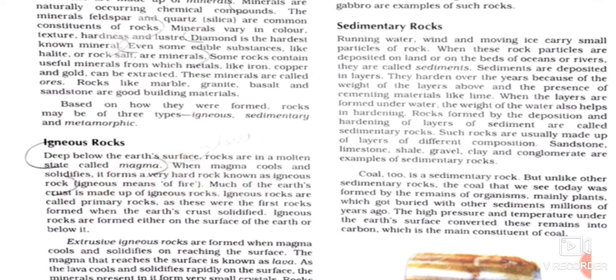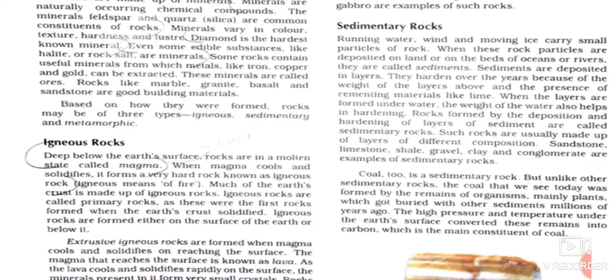So rocks formed by the cooling and solidification of hot lava and the magma beneath the earth's interior and also on the earth's external part are known as igneous rocks.